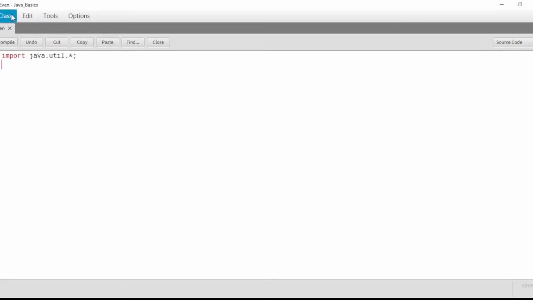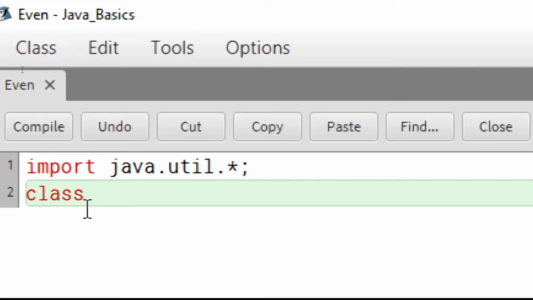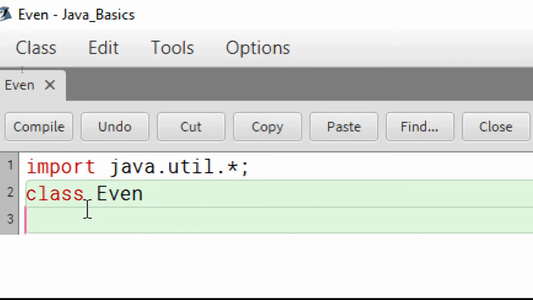Okay. Second thing is class, right? So we want the class to get stored. So class and then class name, which is here, that is the even number, right? Even is the class name. So just put it as even and then enter and